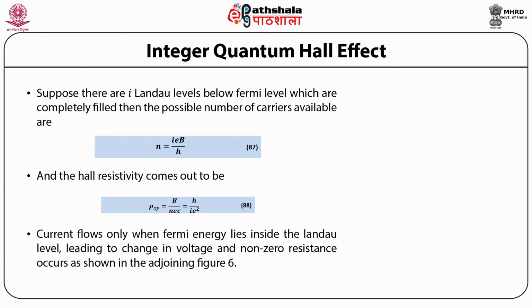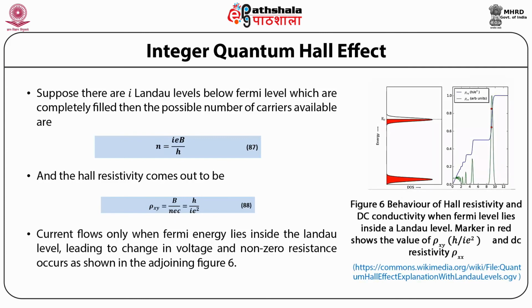Current flows only when the Fermi energy lies inside the Landau level, leading to a change in voltage, and non-zero resistance occurs, as shown in figure 6, which basically depicts the behavior of Hall resistivity and DC conductivity when the Fermi level lies inside a Landau level. The marker in red shows the value of rho xy, which is h upon i e square, and DC resistivity rho xx.